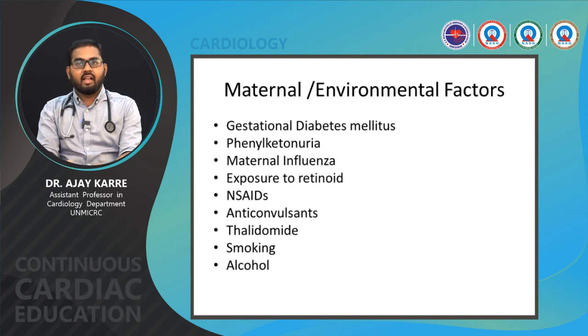There are maternal and environmental factors which contribute to the development of ostium secundum ASD: gestational diabetes mellitus, phenylketonuria, maternal influenza or infection during the gestation period, exposure to retinoids, NSAIDs, anticonvulsants, thalidomide, smoking and alcohol can all contribute to atrial septal defects.